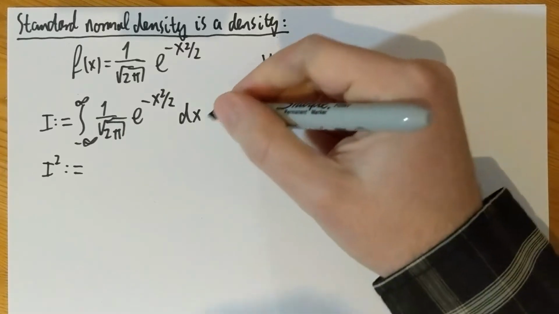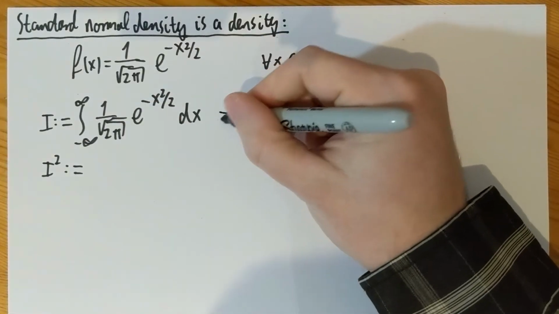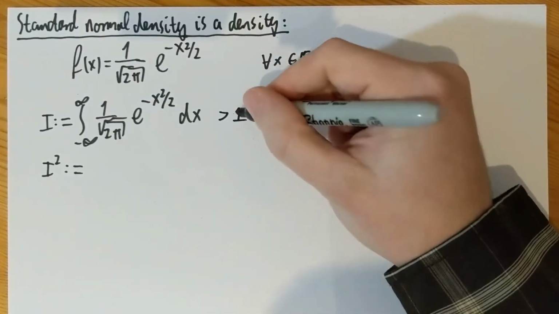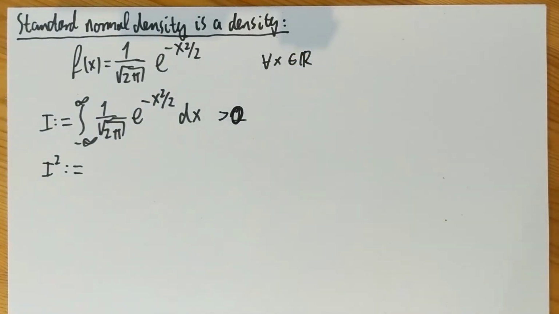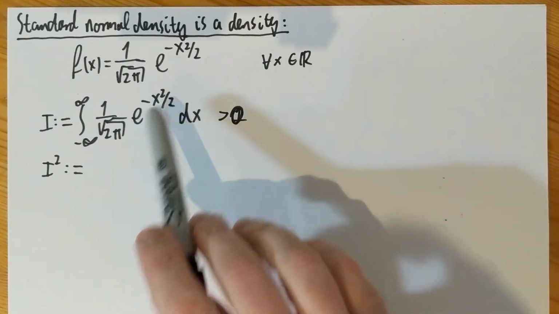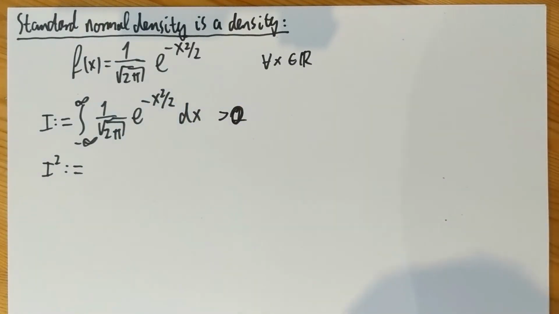Now, this integral is obviously a real number, and it's obviously positive, because what I integrate is positive. It's also obviously finite, because exponential of minus x squared over 2 decays faster than the exponential function, so it's clearly integrable. But to get a closed form, I'm going to consider the square of this integral.